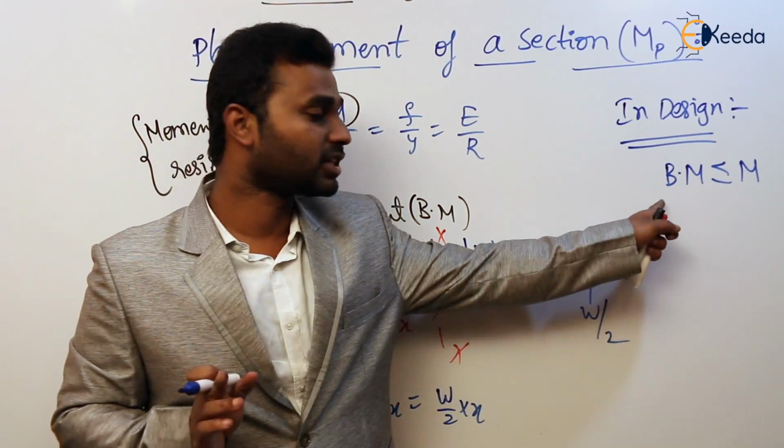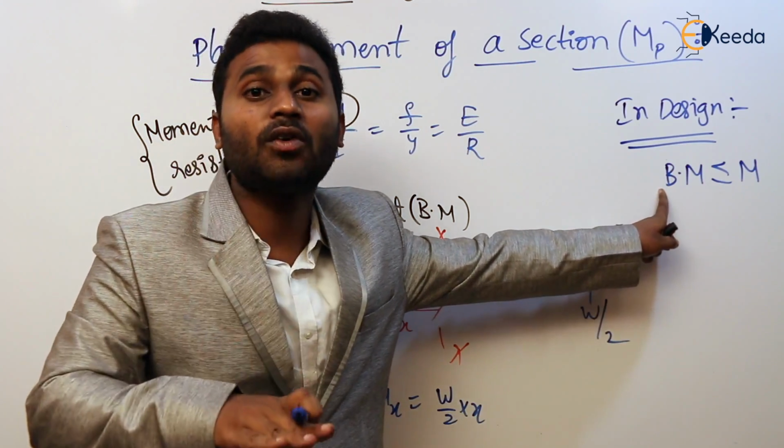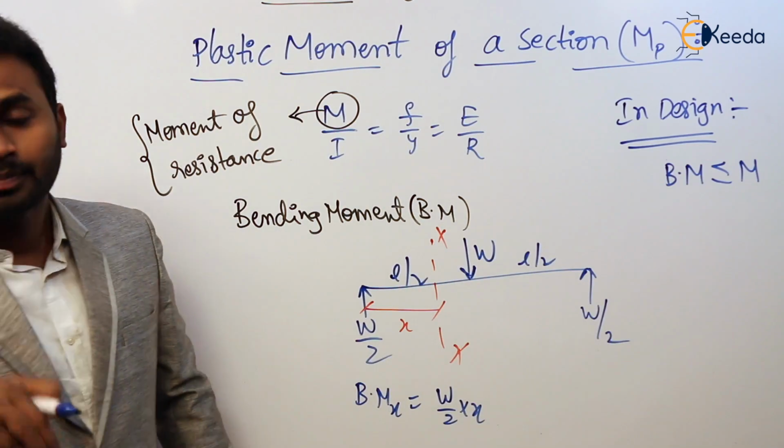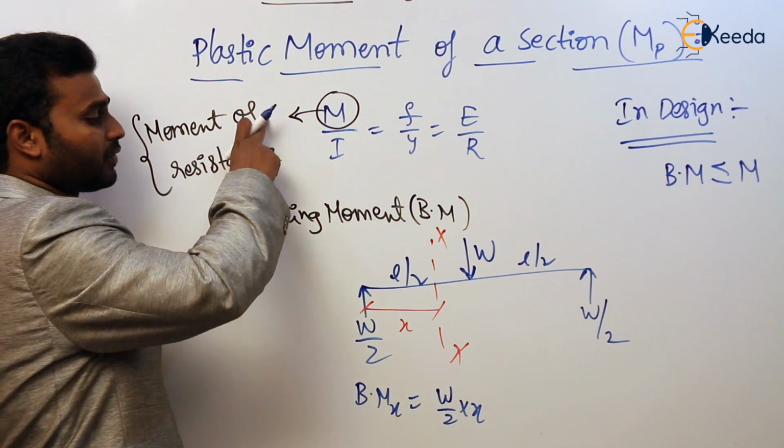Clear? So this much of external load or external moment is developing. So that external moment should be equal to or less than the moment of resistance of that section. So that is the concept between the moment of resistance and bending moment.